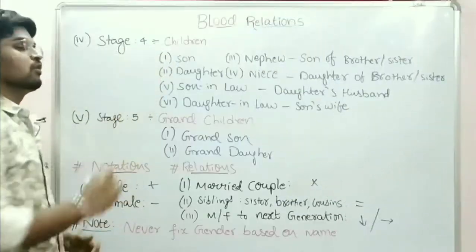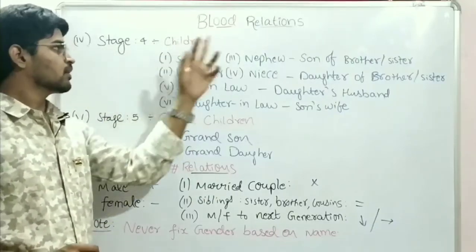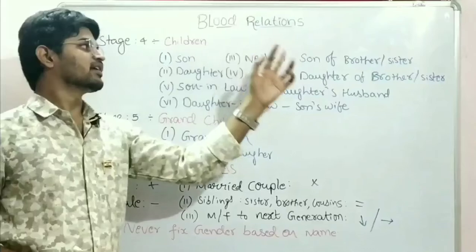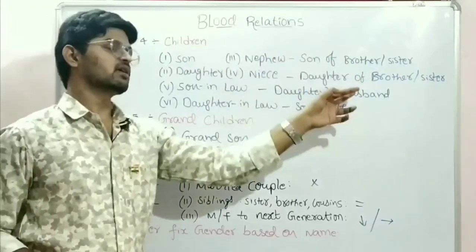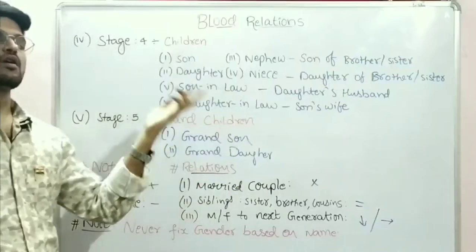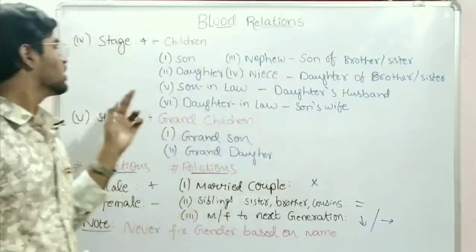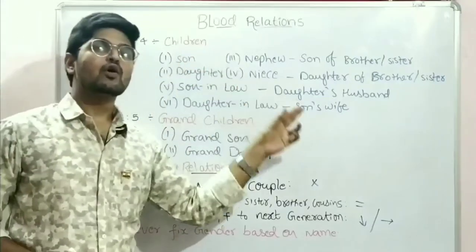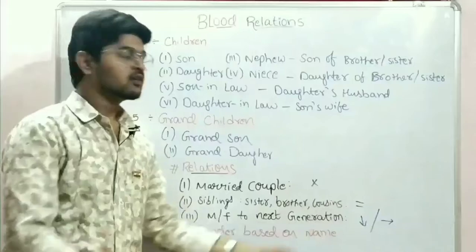Now coming to stage 4, this is children. That means son, daughter, nephew, niece. Nephew means son of brother or sister, your brother's son or sister's son. Niece means daughter of brother or sister, that means your brother's daughter or your sister's daughter. Son-in-law means your daughter's husband. Daughter-in-law means your son's wife.